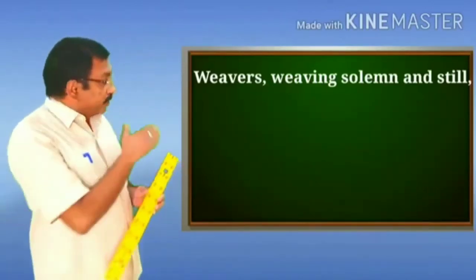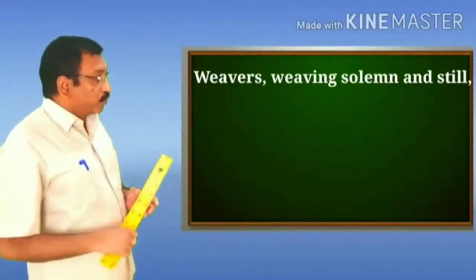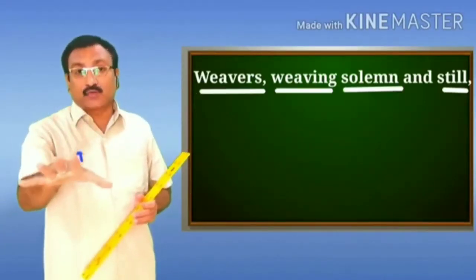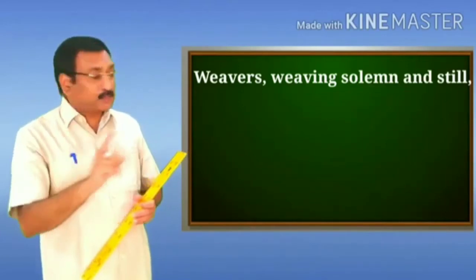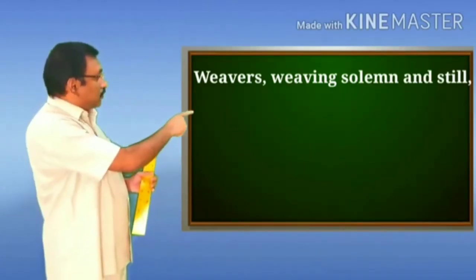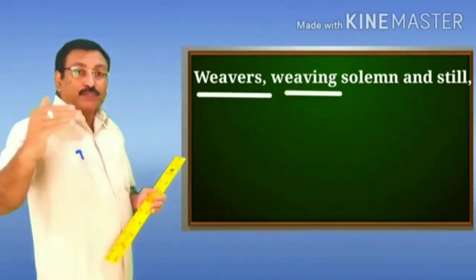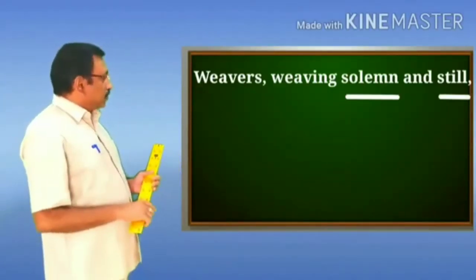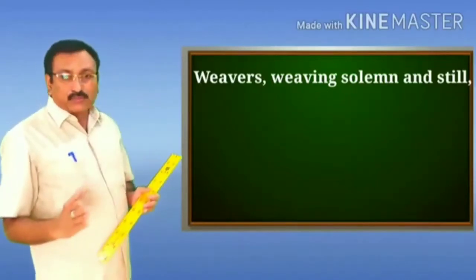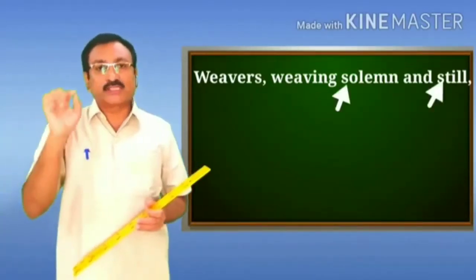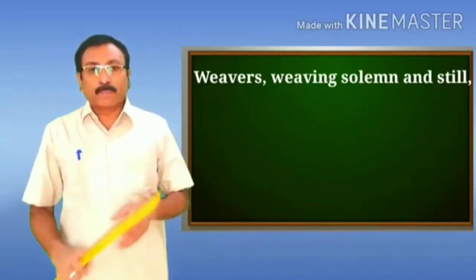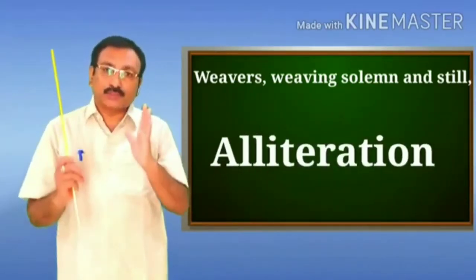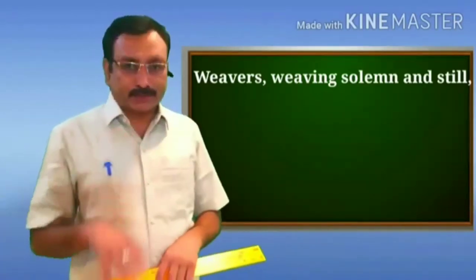Alliteration in the sense that we have two pairs of words which begin with the same sound. The first pair is weavers and weaving, which begin with the same sound, and that is w. And the second pair is solemn and still, which begin with the same sound, that is s, and therefore this line is an example of the figure of speech alliteration.